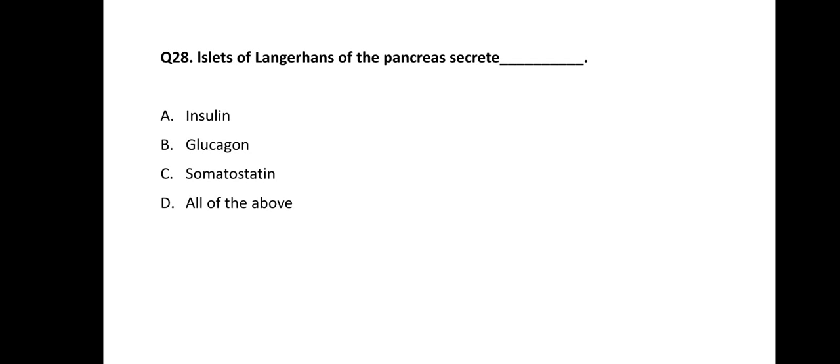These hormones are chemical messengers, and they travel in blood up to the target organ and carry out some specific functions. So islets of Langerhans are the endocrine part of pancreas, and they secrete, the correct answer of this question is D, all of the above. Insulin, glucagon and somatostatin all are hormones secreted by the cells present in islets of Langerhans, like alpha cells, beta cells, delta cells.